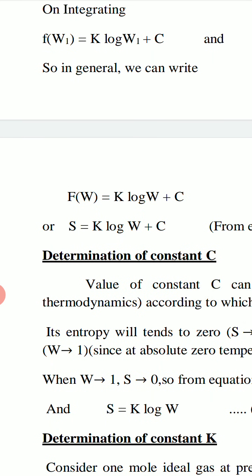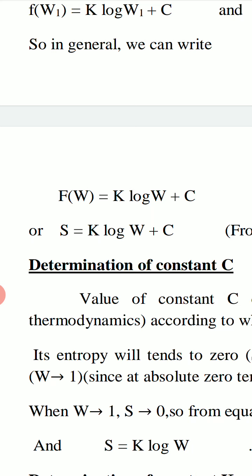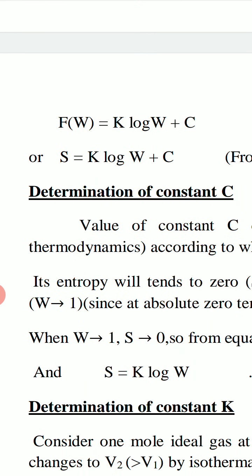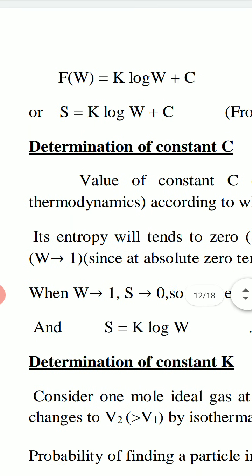If we have W equal to W1, then we get F(W1) equal to K log W1 plus C. If we have W equal to W2, then we have relation F(W2) equal to K log W2 plus C. So above two equations can be written in general as F(W) equal to K log W plus C. And F(W) is entropy S, so we have the relation S equal to K log W plus C. This is the relation between entropy S and thermodynamic probability W. C and K, these are two constants which we have to determine. First, we will determine the constant C.